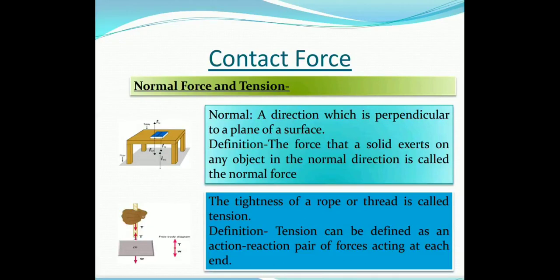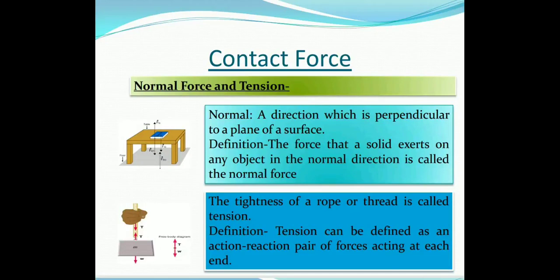Now, if you observe the picture, a book is lying on the table. A direction which is perpendicular to the plane of a surface is said to be normal. The force that a solid surface exerts on an object in the normal direction is called a normal force, and it is represented by Fn. In the above example, the downward gravitational force is balanced by the upward normal force. Since these two forces are equal in magnitude and act in opposite directions, we say that the net force acting on the book is zero and the book is in equilibrium. Here, the gravitational force is represented by Fg.